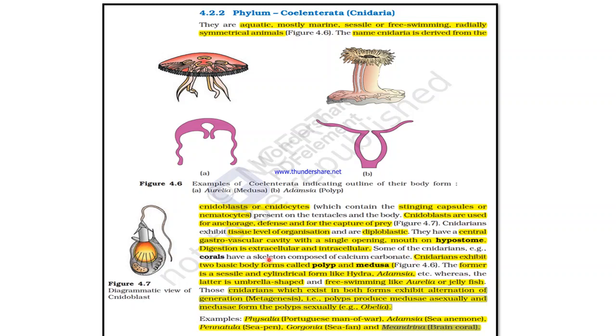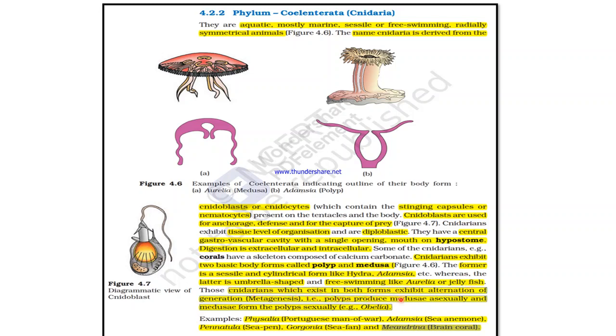Some of the cnidarians, example corals, have a skeleton composed of calcium carbonate. Cnidarians exhibit two basic body forms, that is polyp and medusa. The former is sessile and cylindrical, like Hydra, Adamsia, whereas the latter is umbrella shaped and free swimming like Aurelia or jellyfish. So medusa, that is umbrella shaped, is free swimming like Aurelia or jellyfish.